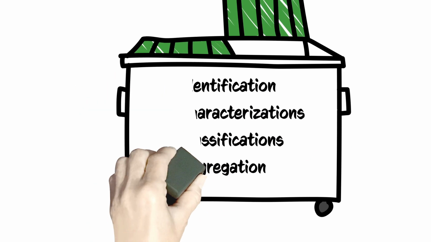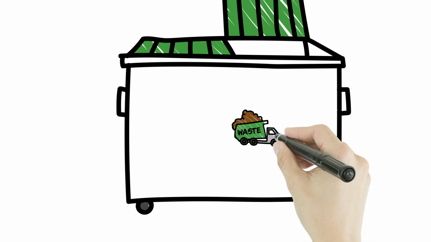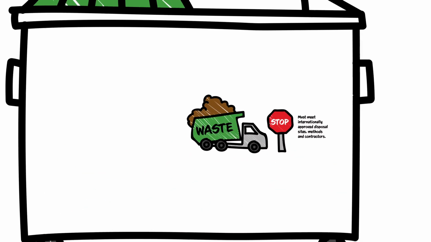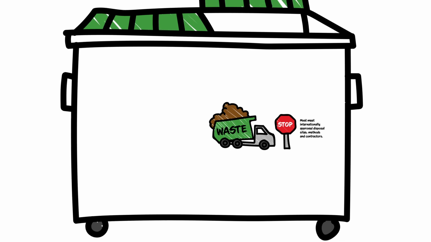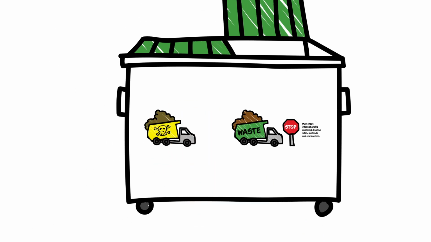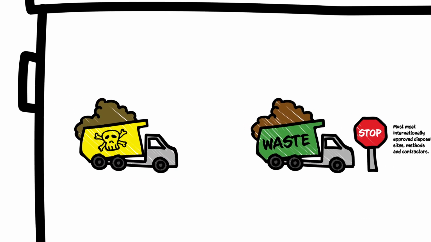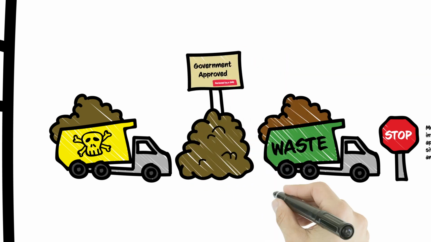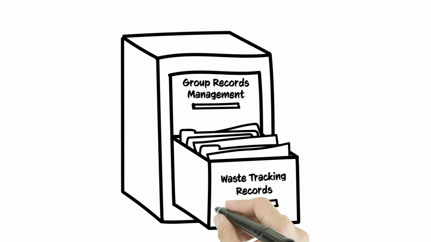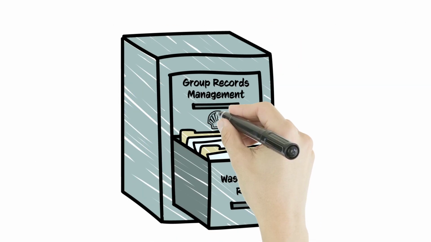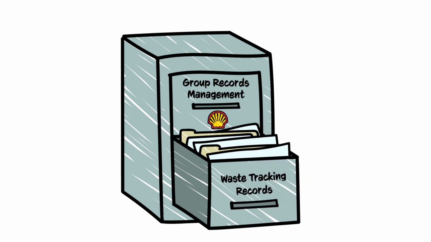And remember, in order to transport and dispose of waste, you must meet internationally recognized standards and use government-approved disposal sites, methods, and contractors. Also, hazardous waste must be segregated from other waste and disposed in government-approved facilities that have been reviewed by a subject matter expert. And finally, you must keep retail waste tracking records for local regulations and for group records management.